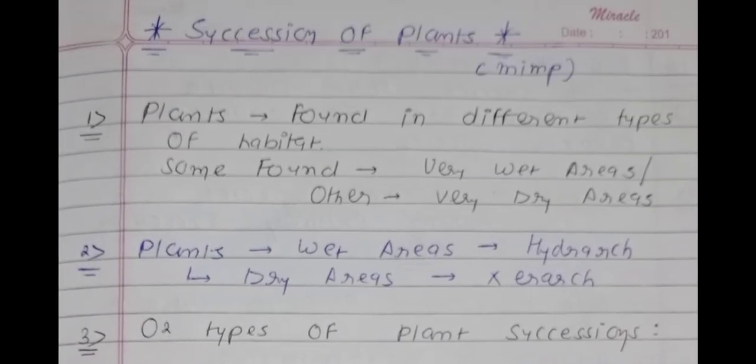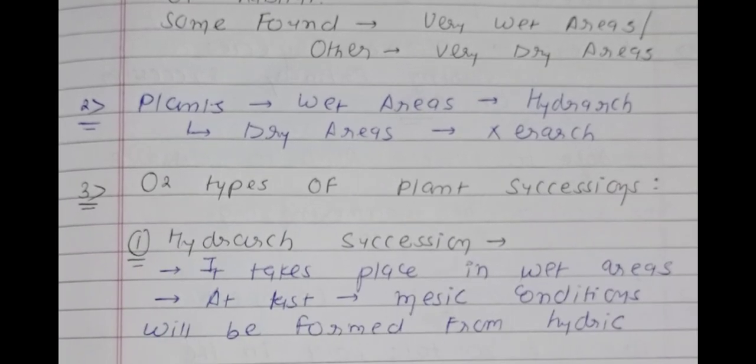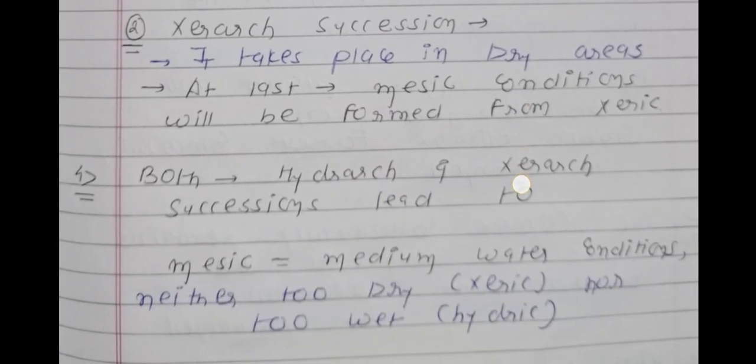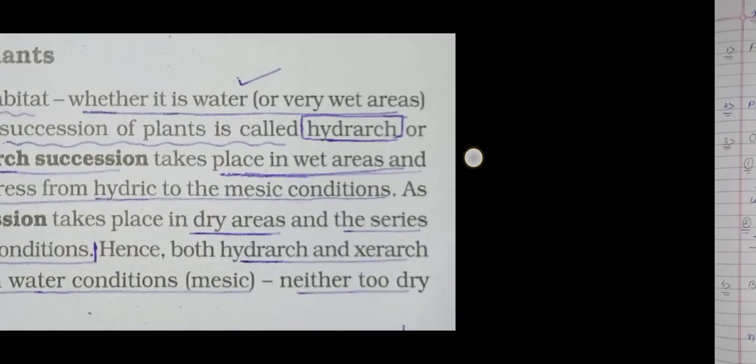Again, we are going to revise the first four points. Point number 1: plants are found in different types of habitat. Some are found in very wet areas, others in very dry areas. Wet area plants are known as hydrarch, dry area plants as xerarch. Two types of plant succession, hydrarch and xerarch: hydrarch found in wet areas, xerarch found in dry areas. Whatever succession it is, the final condition will be mesic. So this concept is completed.